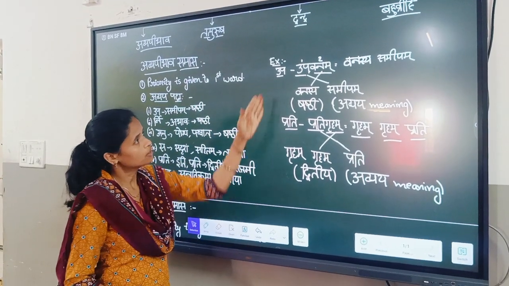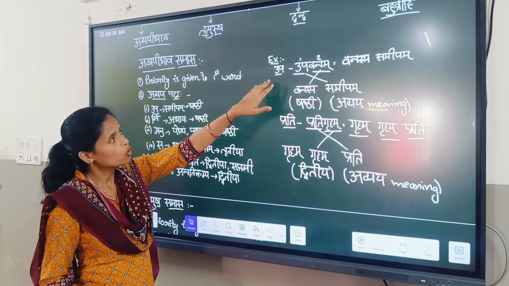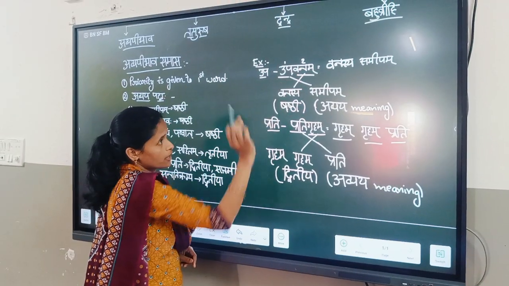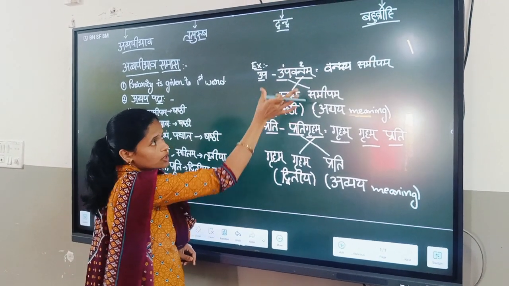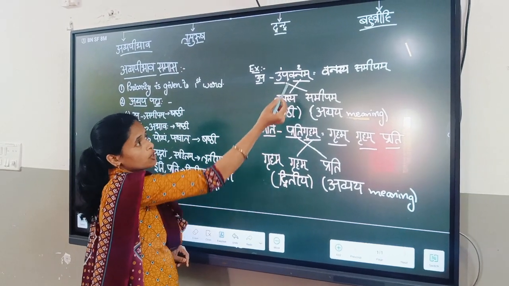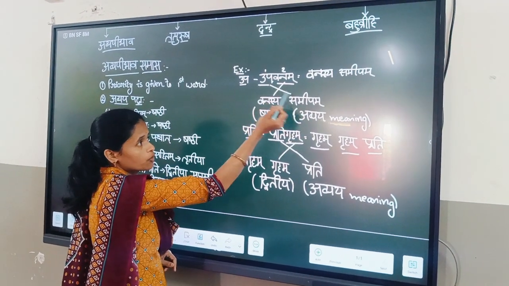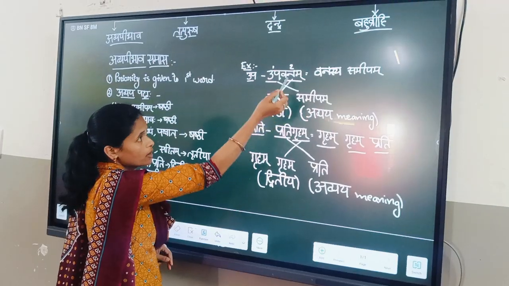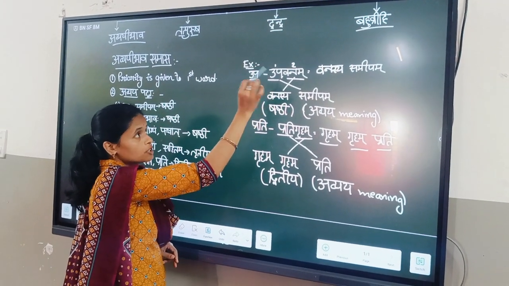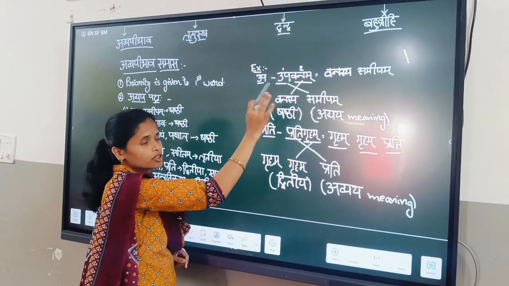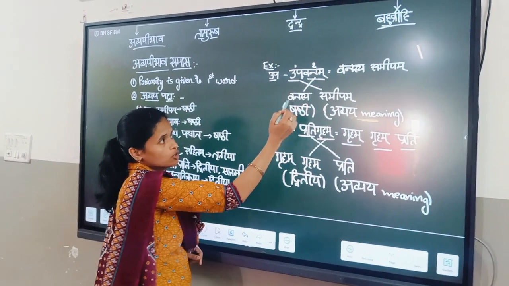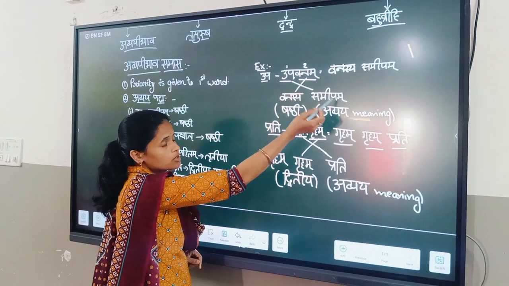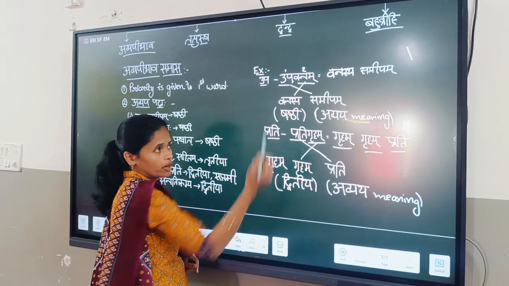Now we come to examples. Here I took upa and prati. For upa, upa is one word and vanam is the second word. When splitting, they give one word and we have to split it. Upa means samipam. You have to write in the crisscross method. Upa comes as the last word, and vanam comes as the first word. As per upa, sasti vibhakti comes for the first word, vanam. Vanam in sasti vibhakti is vanasya. Vanasya samipam, upa means samipam, so vanasya samipam is upavanam.